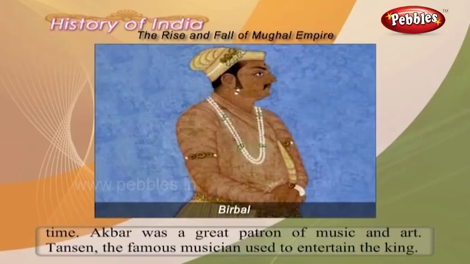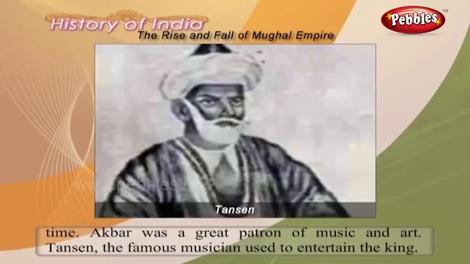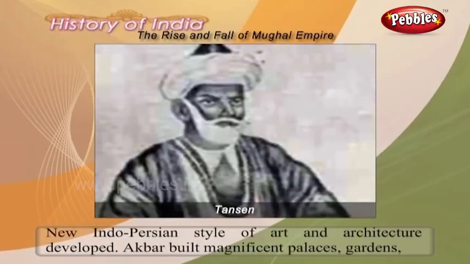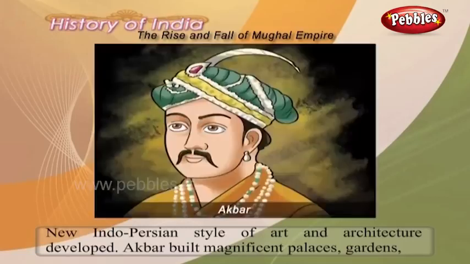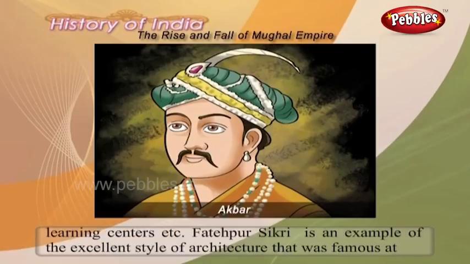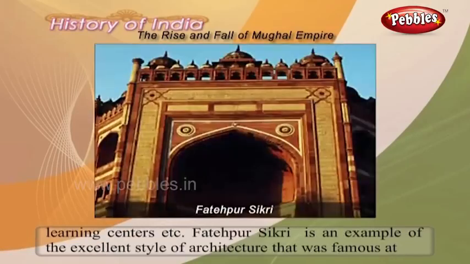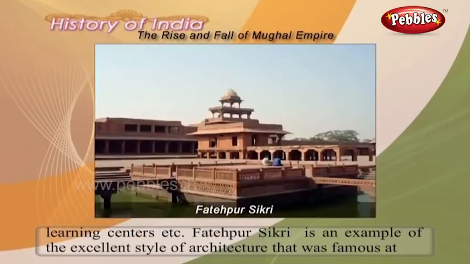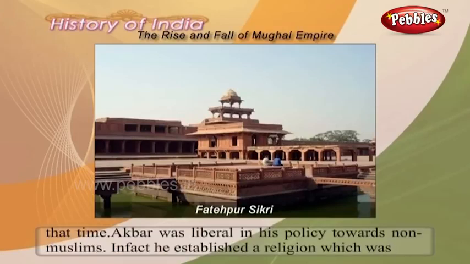Akbar was a great patron of music and art. Tansen, the famous musician, used to entertain the king. New Indo-Persian style of art and architecture developed. Akbar built magnificent palaces, gardens, learning centers, etc. Fatehpur Sikri is an example of the excellent style of architecture that was famous at that time.